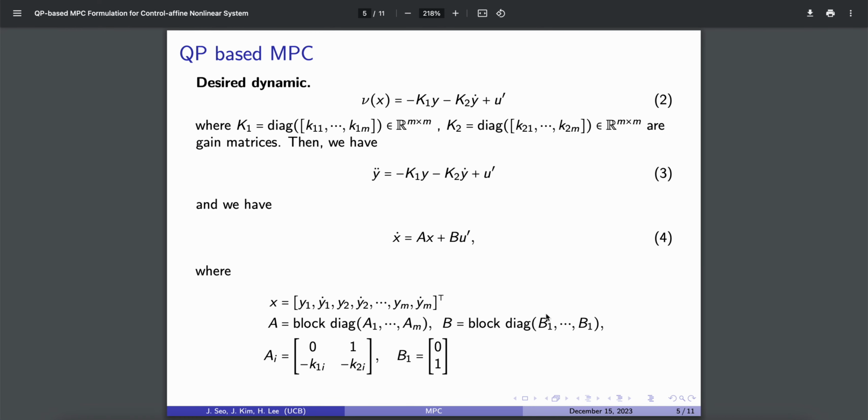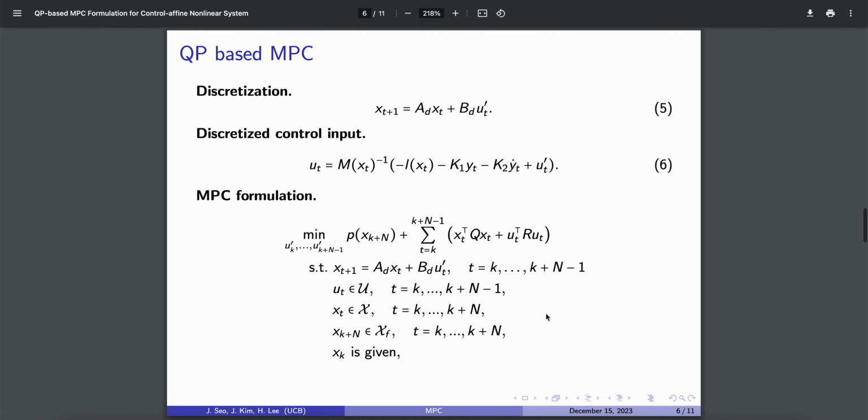Finally, we have the desired linearized dynamics, y double dot equals minus k1 y minus k2 y dot plus u prime, which is given as equation 3, and this enables us to come up with the typical and conventional formulation of the linearized dynamics in equation 4.